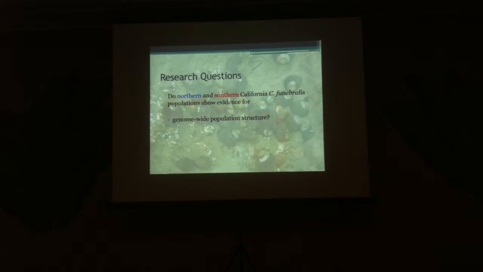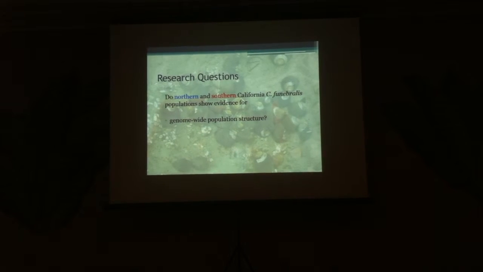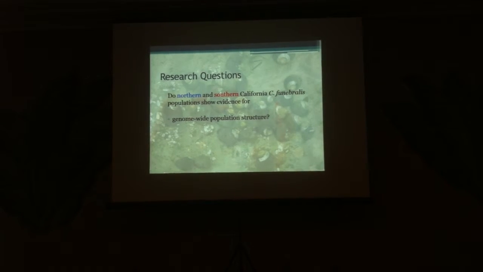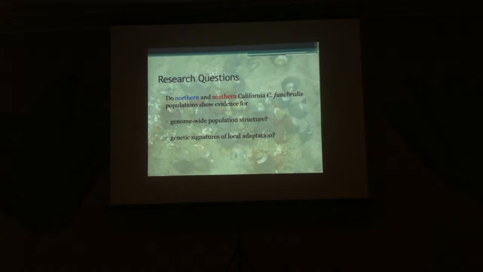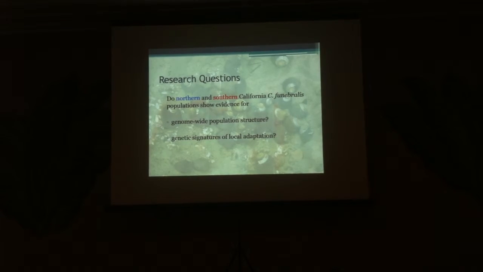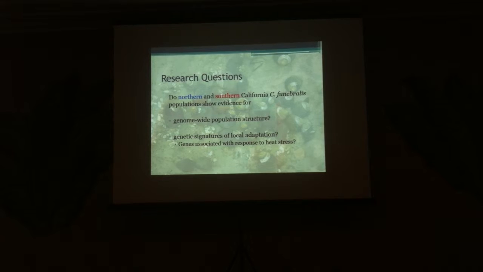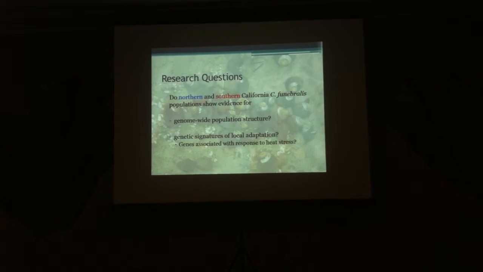So for instance, if we don't see any evidence for population structure, this could indicate there are things like gene flow going on. And then to address the factors that promote local adaptation, we also wanted to see if we could find any genetic, nucleotide-level signatures of divergent selection, and if so, at what genes. We're particularly interested in seeing if there are signatures at genes involved in response to heat stress, given our previous transcriptome and phenotype work.